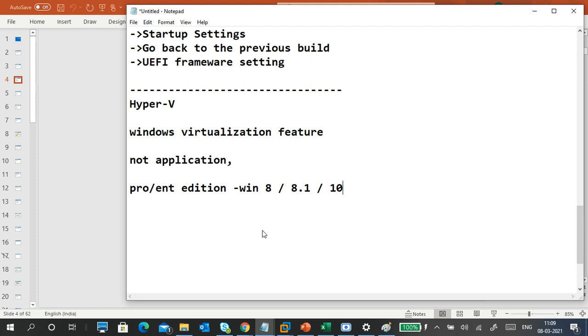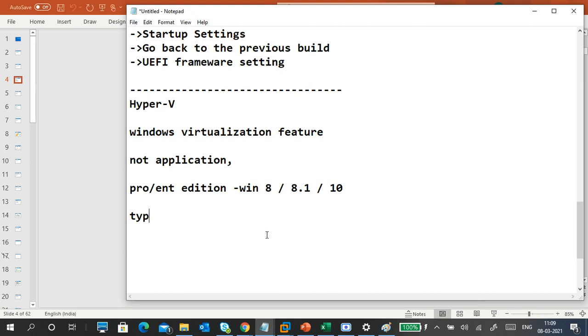Hyper-V is mainly a Type 1 virtualization, and it can come along with the operating system also. It is Type 1, bare metal virtualization, but it works as desktop virtualization as well as server virtualization. Both will work.